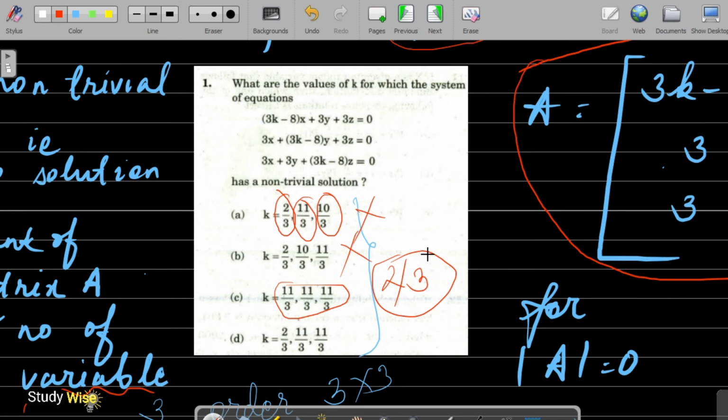So 2 by 3 has to be a value of k, so option D is correct, where we have 2 by 3 and 11 by 3 two times. Okay, so option D is the answer. Thank you.